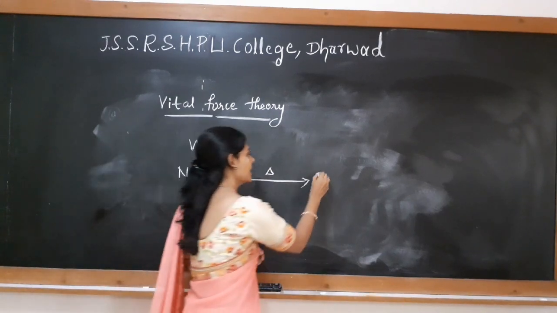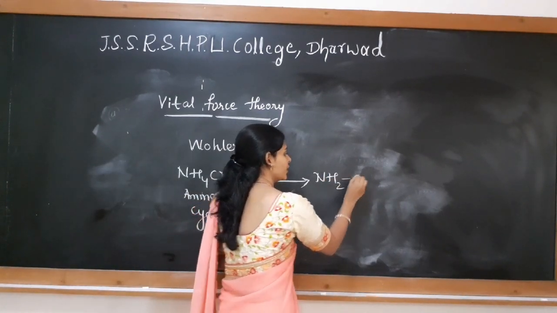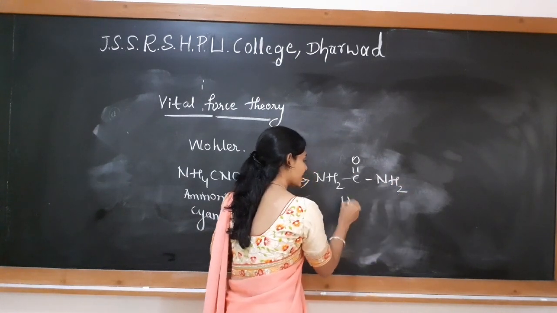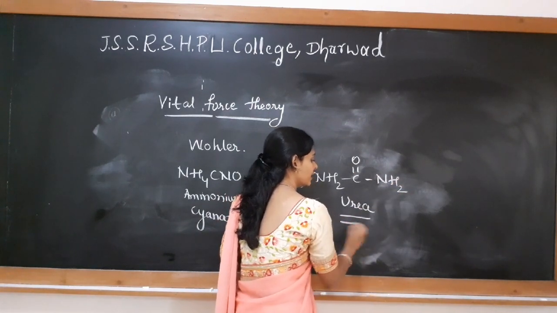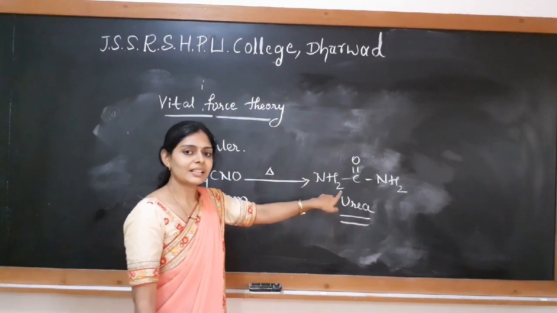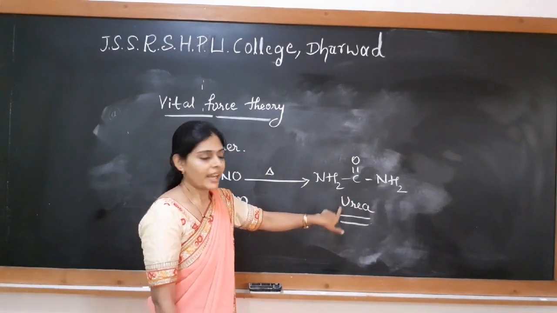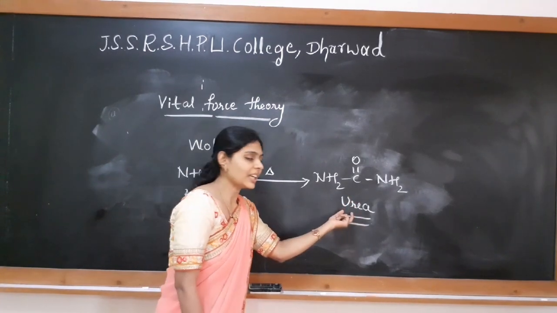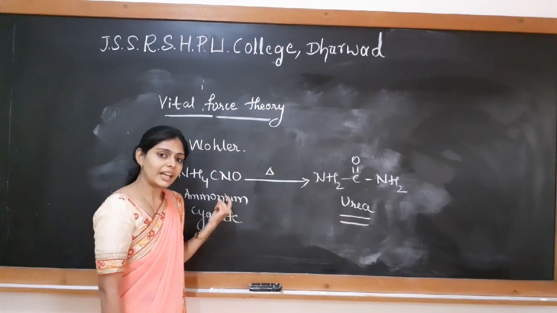On heating, there is a formation of urea, that is NH2CONH2. So this compound was prepared in the laboratory, and the first compound prepared in the laboratory was urea, and that too from an inorganic compound.